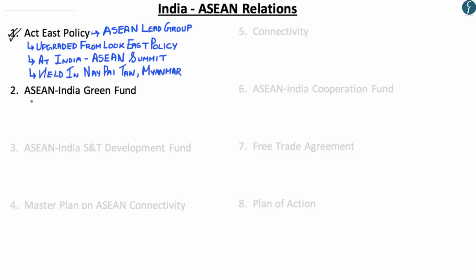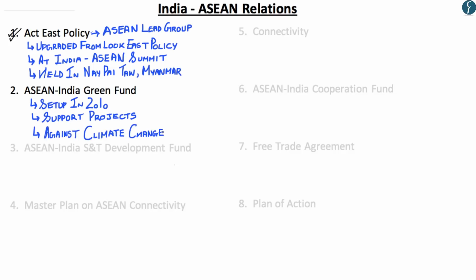Now moving on to the second point. The ASEAN India Green Fund was set up in 2010. This Green Fund aims to support cooperative pilot projects between ASEAN and India for promotion of technologies aimed at promoting adaptation and mitigation of climate change. This fund was set up with an initial contribution of $5 million. So hopefully up till here, you've understood what is the ASEAN India Green Fund, when it was set up, and what is its main purpose.